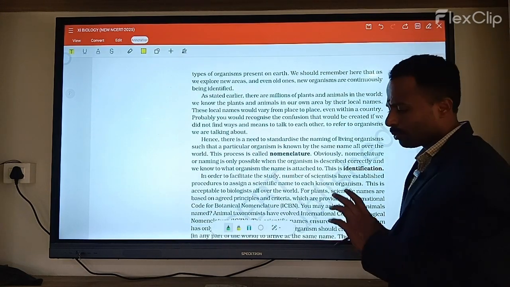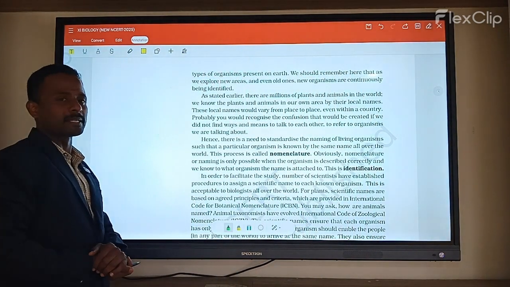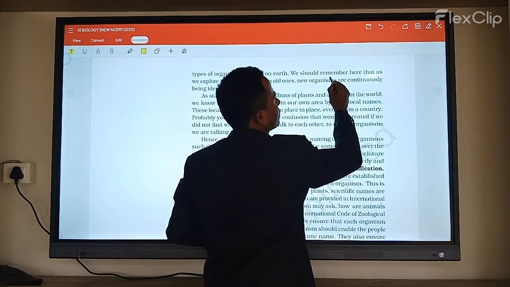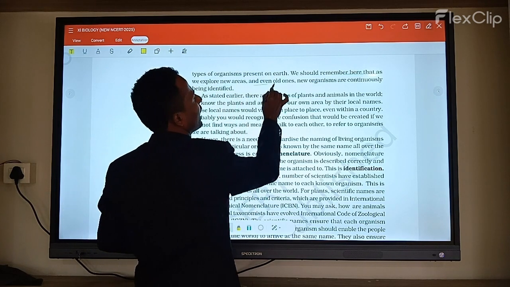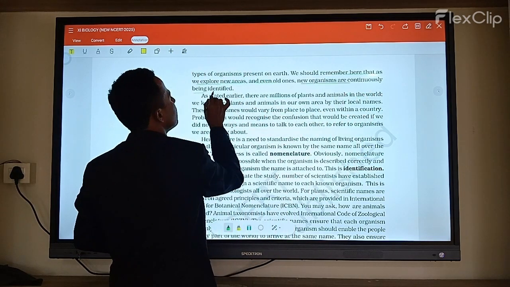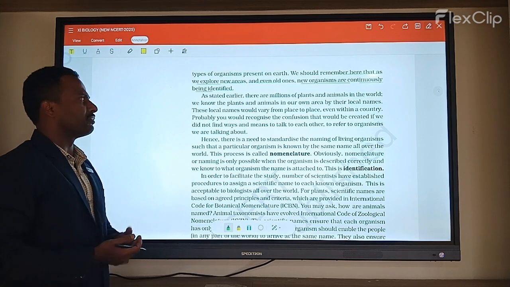It should be remembered that as new areas and even old ones are explored, new organisms continuously get identified.